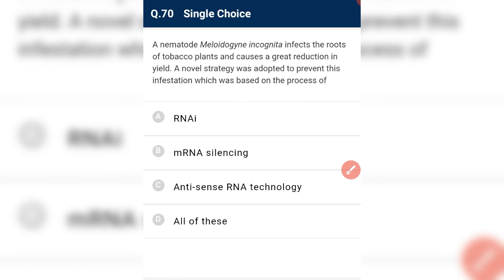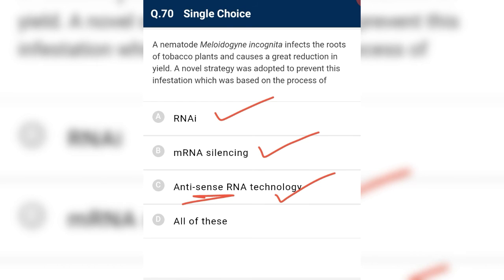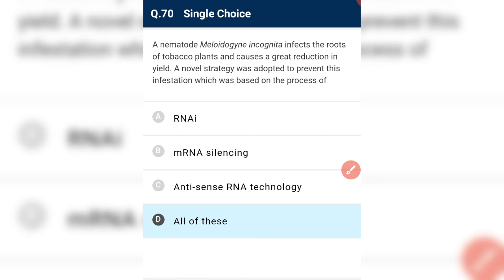A nematode, Meloidogyne incognita, infects the root of the tobacco plant and causes a great reduction in yield. A novel strategy was adopted to prevent this infestation, which is based on RNA interference technique, also known as mRNA silencing, by making double stranded RNA, also known as antisense RNA technology. So all of the following are correct.